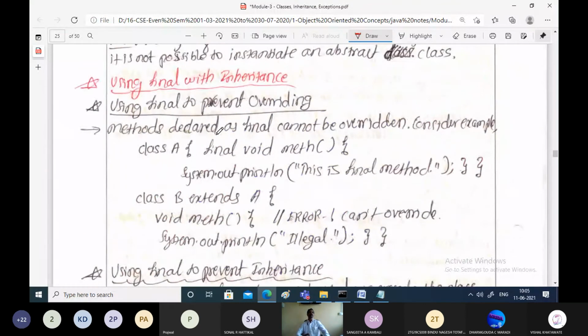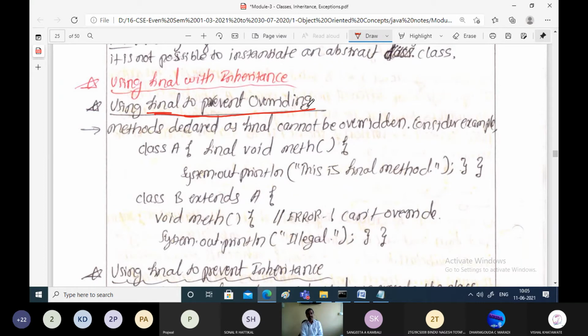As we know, the final keyword is used to restrict. We can use it to restrict inheritance. That means if you want to make sure that some class should not be inherited by other classes, then we use the final keyword. Final is also used to prevent overriding. We may want to prevent overriding by using the final keyword.